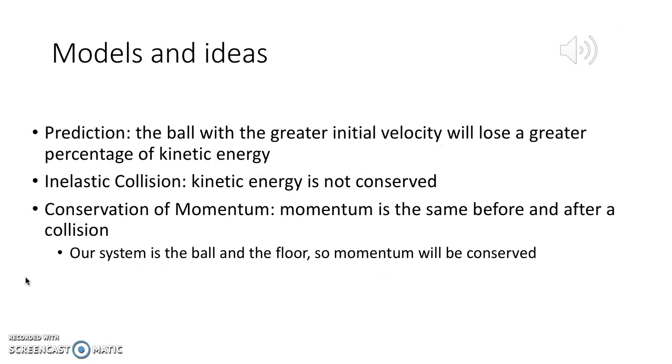So the models and ideas that we're using for this experiment helped shape our prediction. Our prediction is that the ball with the greater initial velocity will lose a greater percentage of kinetic energy, and this is related to the momentum principle and conservation of momentum. The collision that is taking place is an inelastic collision, which means that kinetic energy is not conserved. And because the mass is constant, we know that in order for momentum to be conserved, the velocity must change.